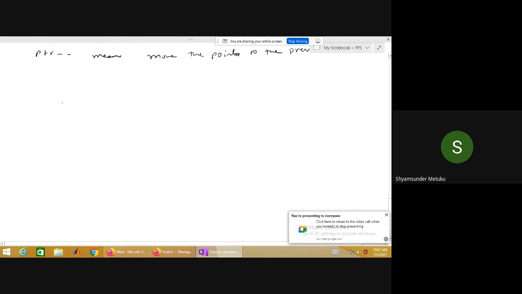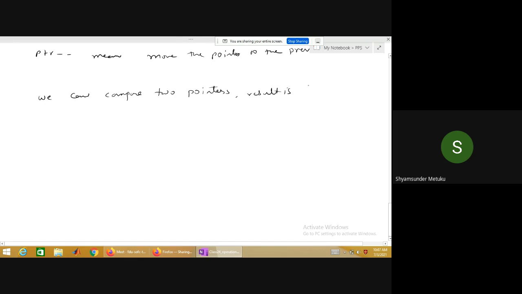The third one is we can compare two pointers. Can we compare or not? Just now in the example I said the end pointer must be greater than the starting pointer, then you perform the swap. Then the result is true or false. Agreed?